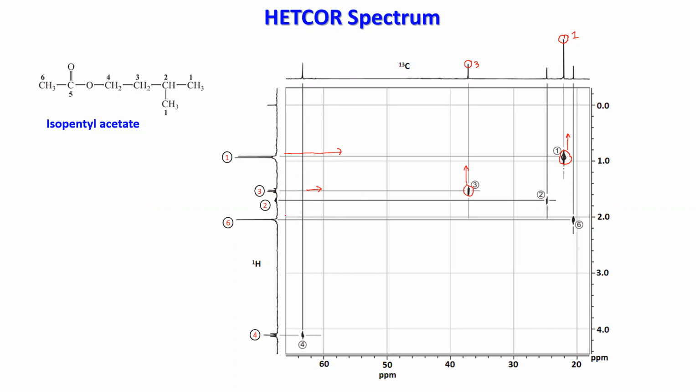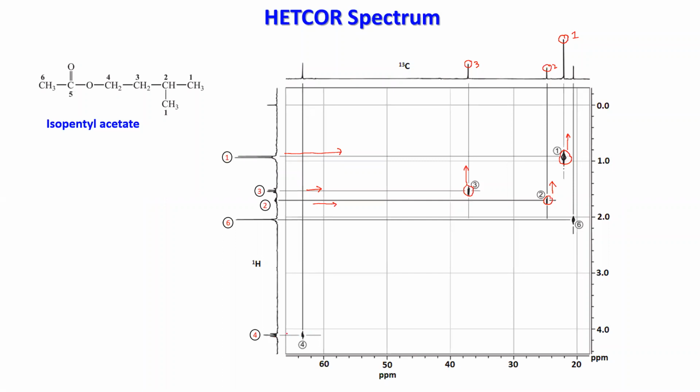Similarly you have 2 here. So proton 2, you are traveling in this direction. You are reaching a spot here and you start traveling perpendicular to your previous direction, and you are reaching here. So this is another carbon which is having the proton, proton type 2. And you have here proton 4.